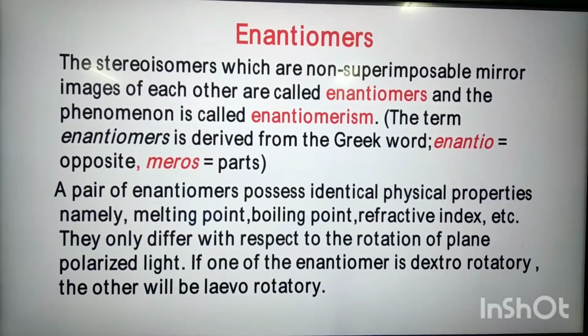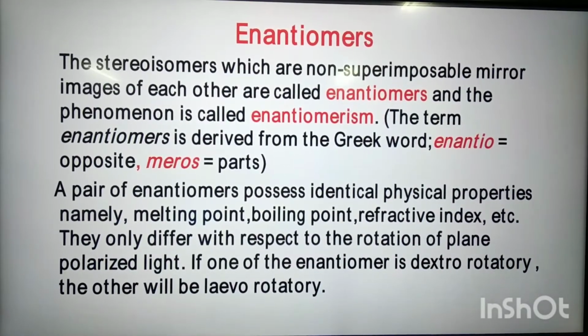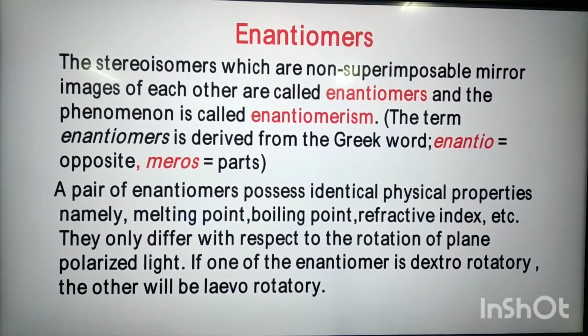The stereoisomers which are non-superimposable mirror images of each other are called enantiomers, and the phenomenon is called enantiomerism. The term enantiomers is derived from the Greek word enantio, meaning opposite, and meros, meaning part.